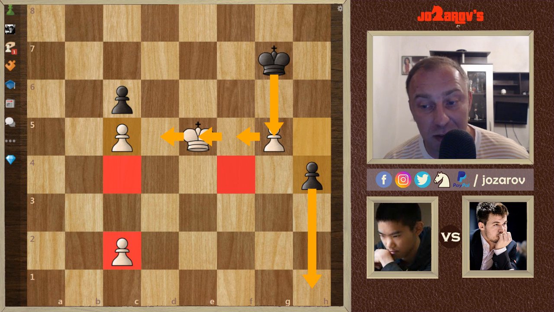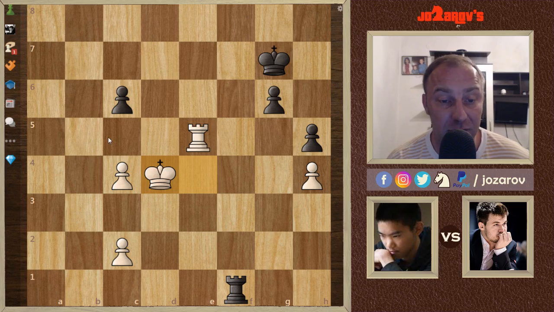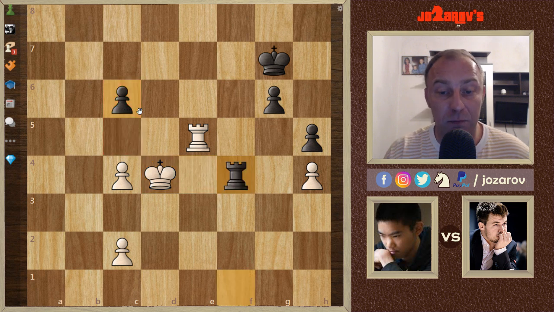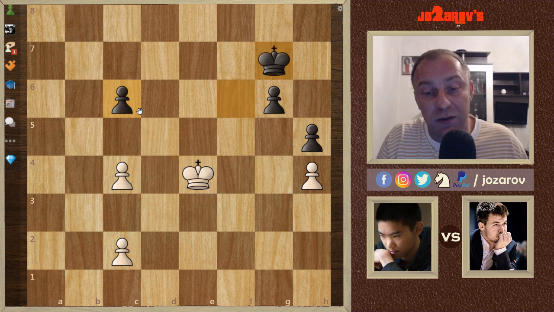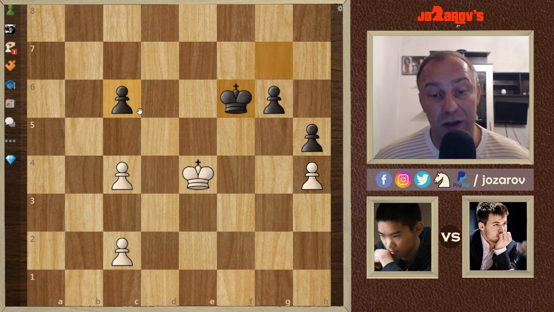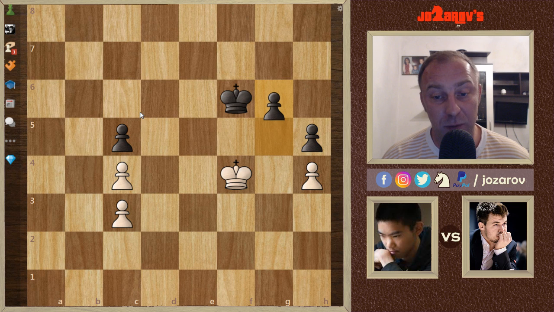But in the game, after the move rook to f1, Jeffery tried king to d4, trying to get this king somehow maybe to c5 and grab this pawn, creating a new passed pawn. But Magnus simply plays this very nice check. We have king to e4, and after rook takes e4, it's basically a lost game. After king takes e4, now comes this idea to play the move king to f6. After king to f4, we have now c5, getting a tempo. c3 has to be played, and now g5 played by Magnus.